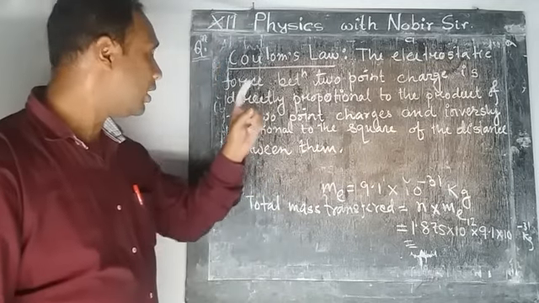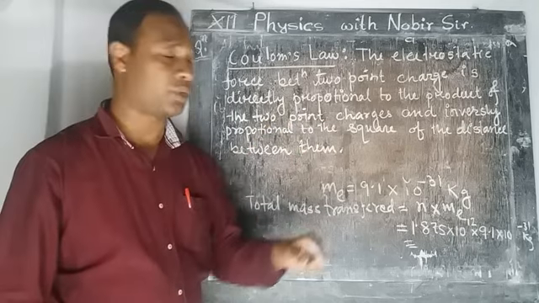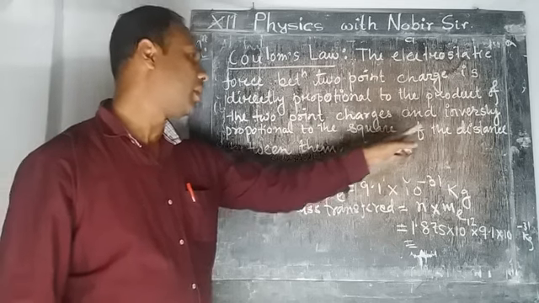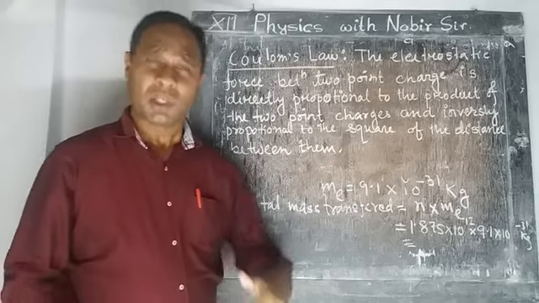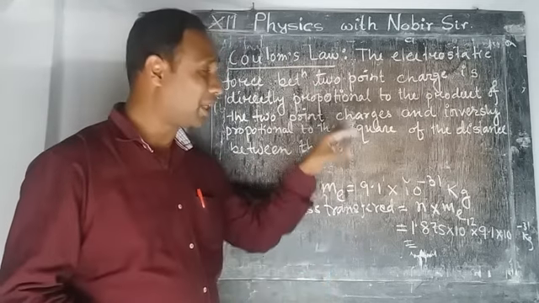The electrostatic force between two point charges is directly proportional to the product of the point charges and inversely proportional to the square of the distance between them. So that is the statement. Now, what is the mathematical expression?